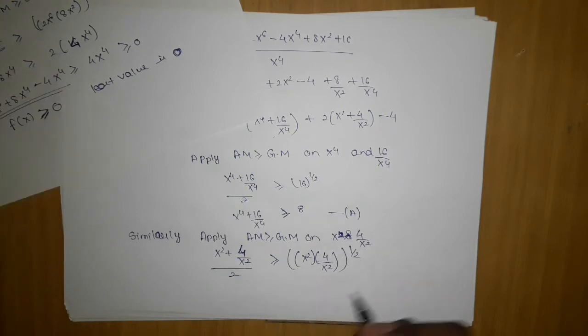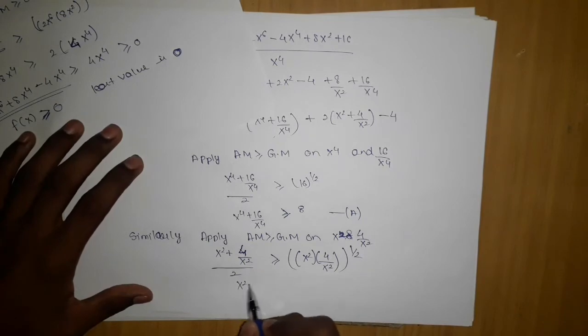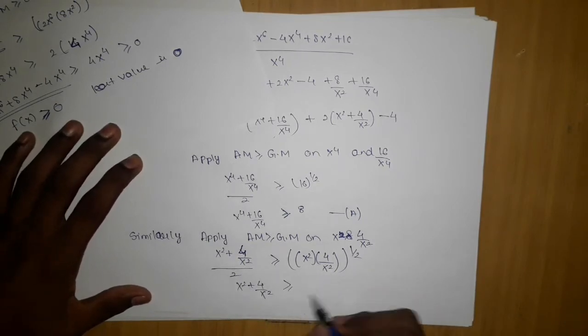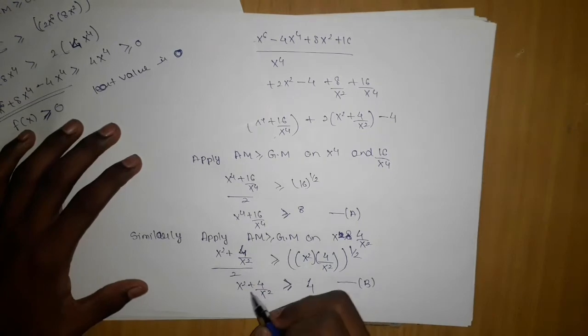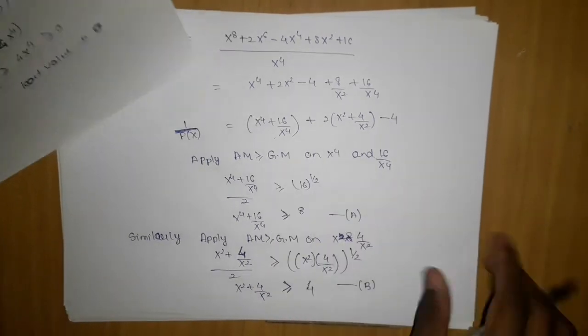So x square plus 4 by x square is greater than equal to, this will cancel out, giving me 2, and 2 will multiply to give me 4. So I got this and this greatest value, which was the missing thing in my equation.